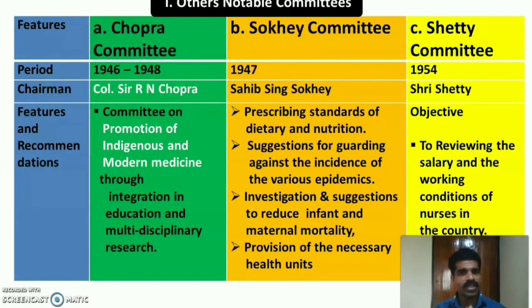Then in case of other notable committees also, you can make the same table and list down some of the important points, and it will be easy to study and remember the features of the committee and the recommendations of the committee. So here you can write in brief the period, chairman, features and recommendations together. So this is the way, and the tips, for the study of health committees and their reports.